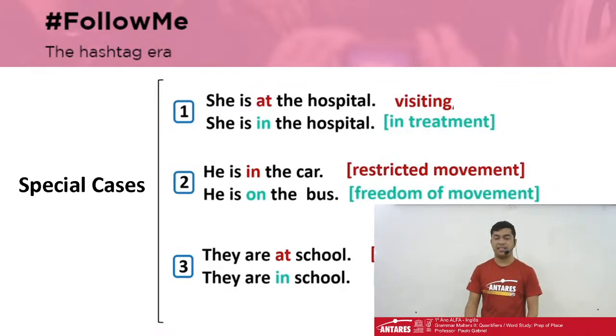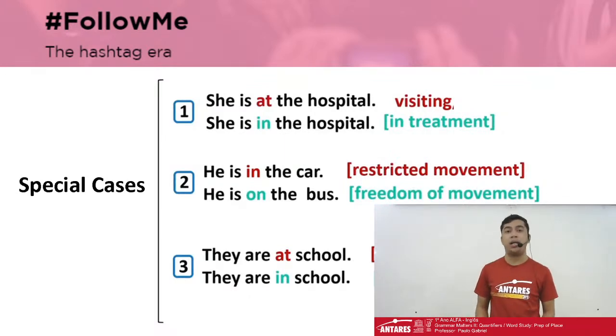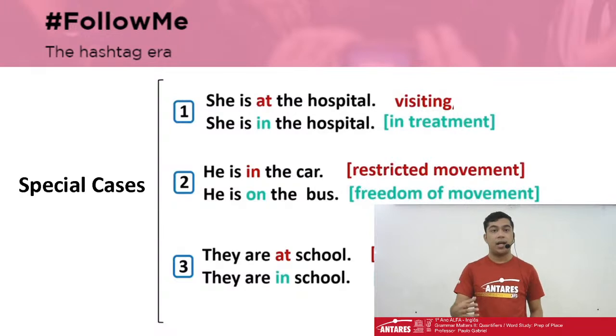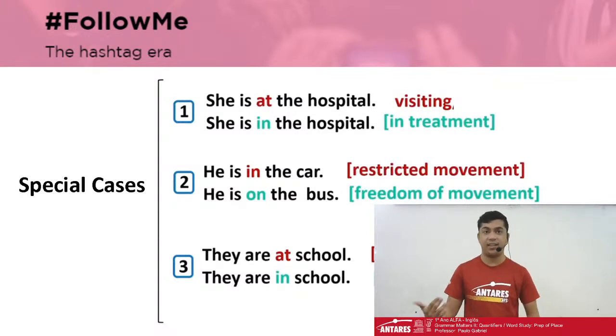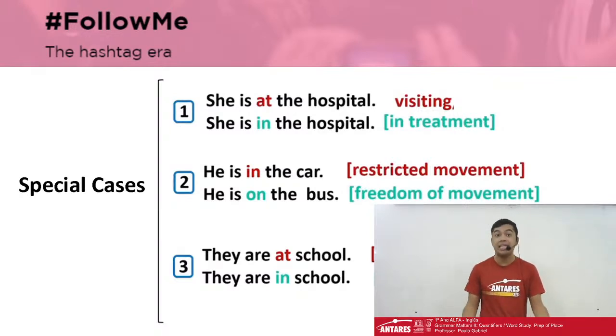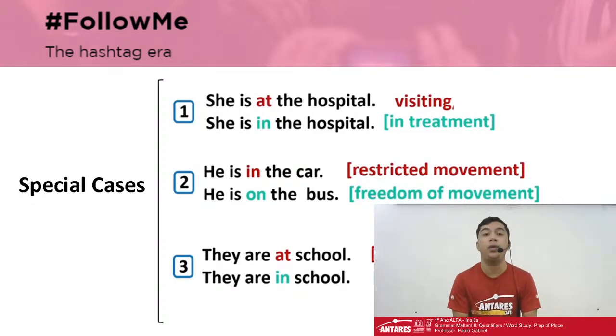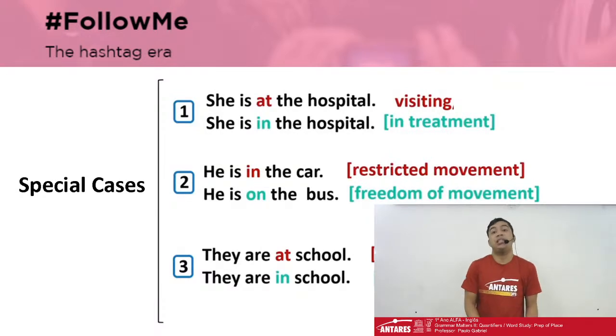It's important for us to bear in mind that we've got some special cases, and they mean different things. So we've got to be very careful with what we mean, and what we mean is brought by the prepositions we use.